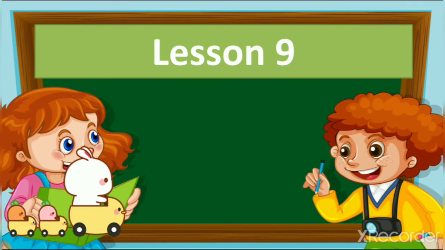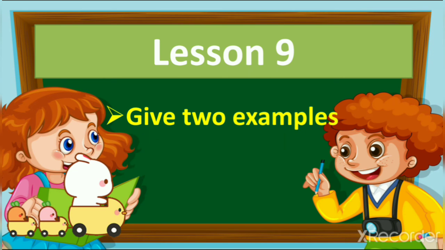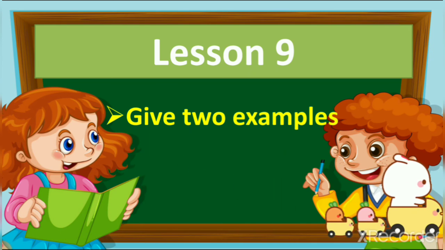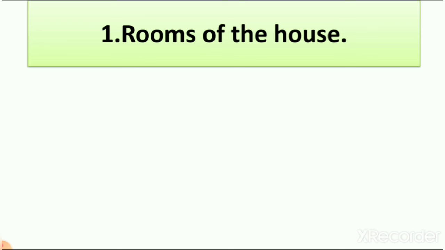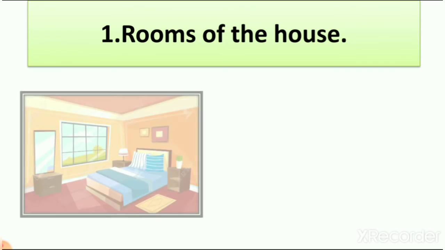Now lesson number 9. Give 2 examples. So in this we have to write 2 examples, right? So let's see our first, rooms of the house. There are many rooms of the house. Which are they? Living room, kitchen, bedroom, dining room, right? So let's write 2 names of rooms of the house.